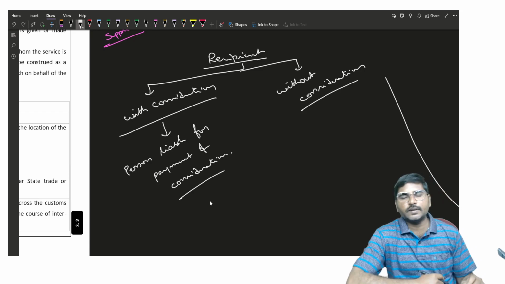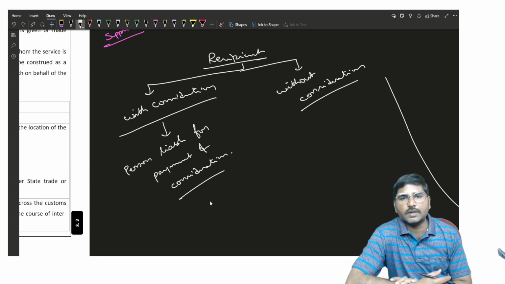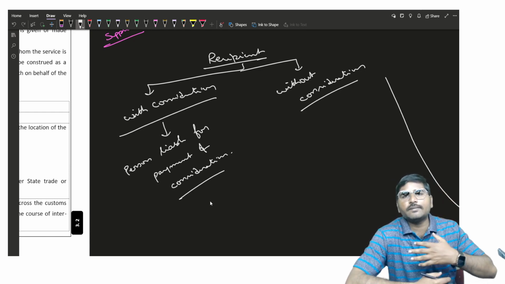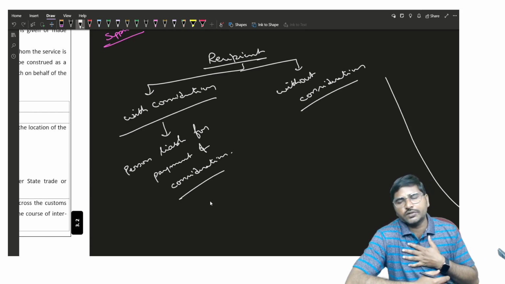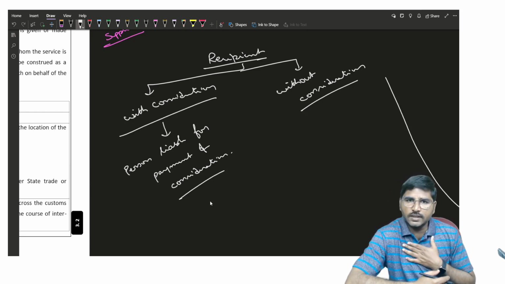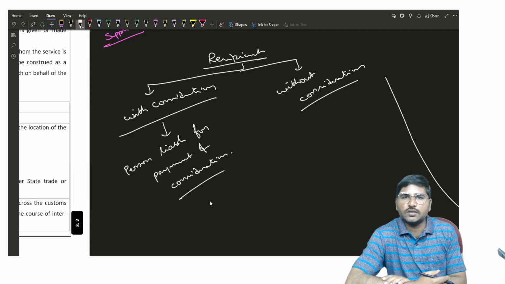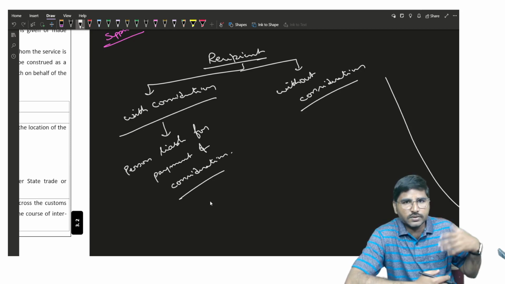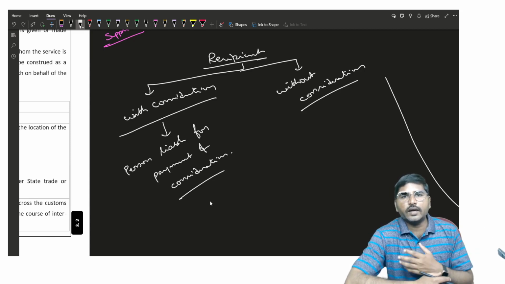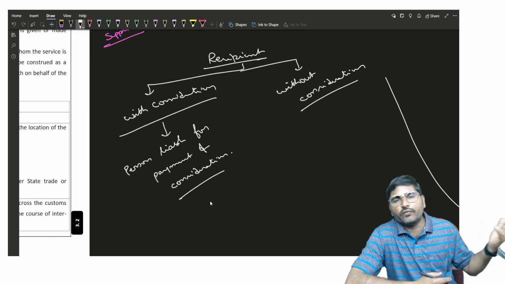Suppose take an example. At the restaurant I am getting tiffin. There I am the person who is liable for payment of the consideration, so I am the recipient. Is it? Suppose my friend came to the restaurant, I offered tea or food item to him. Suppose a student came to the restaurant, I offered food or tea or coffee to him.